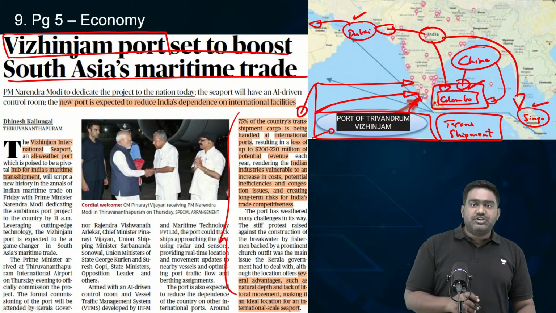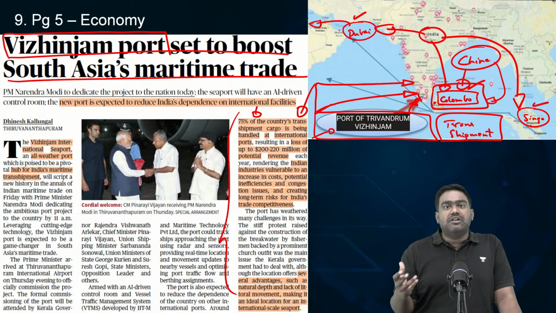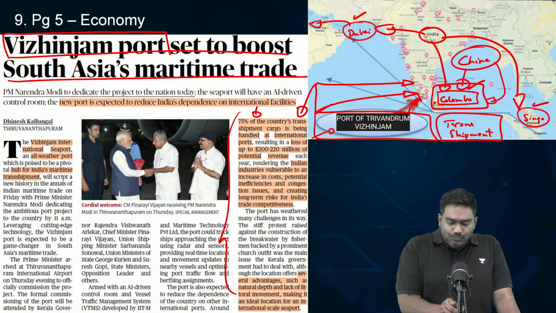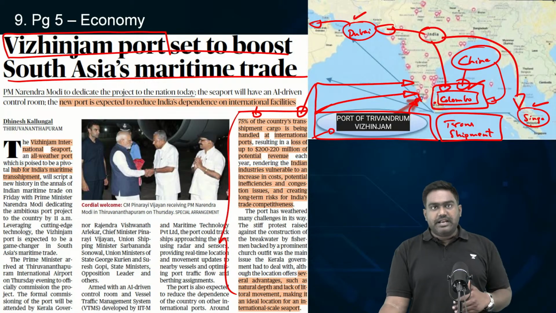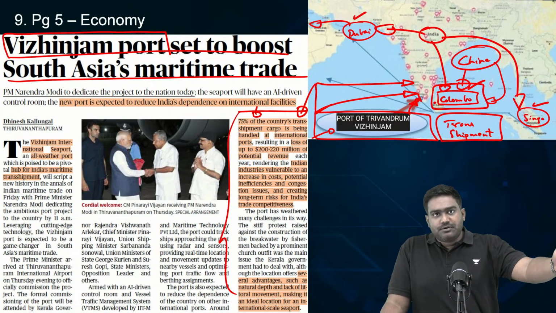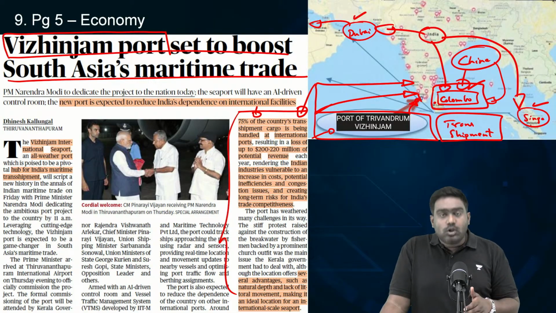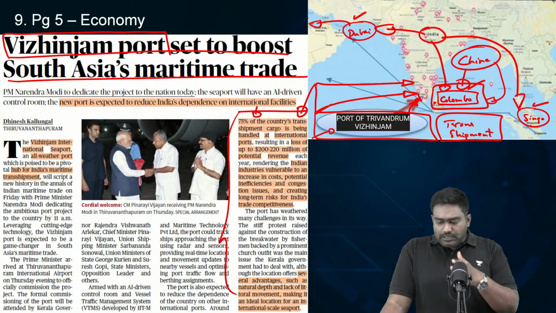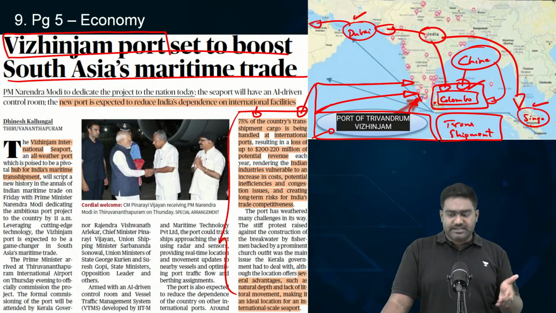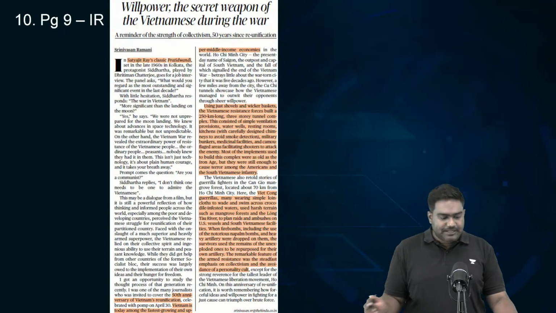Because of our dependency on foreign ports like Colombo, Singapore, Dubai, we are losing 200 to 250 million dollars every year because you have to pay a fee for them. Indian traders, for importing, exporting through these ports, have to end up paying a service fee for these port facilities. So this revenue loss can be saved. Plus, it will reduce our external dependency, and it will make India more self-reliant. Please note down the location of this transshipment facility.